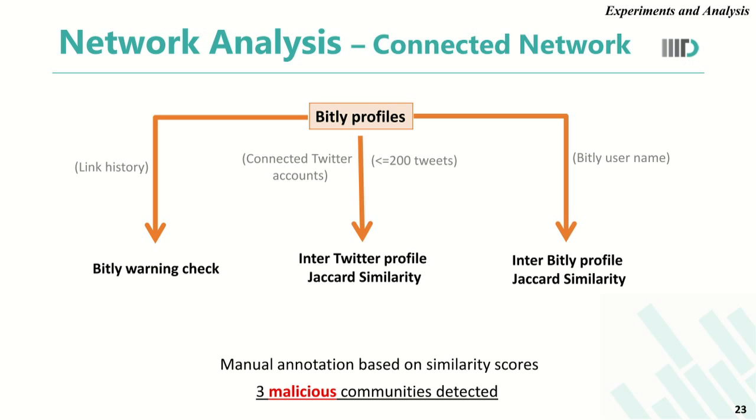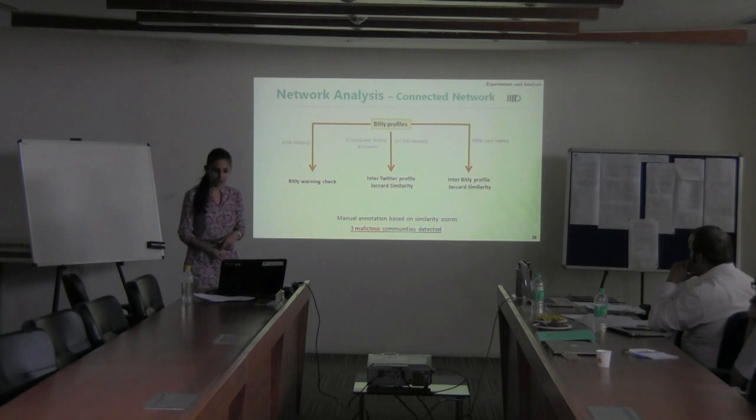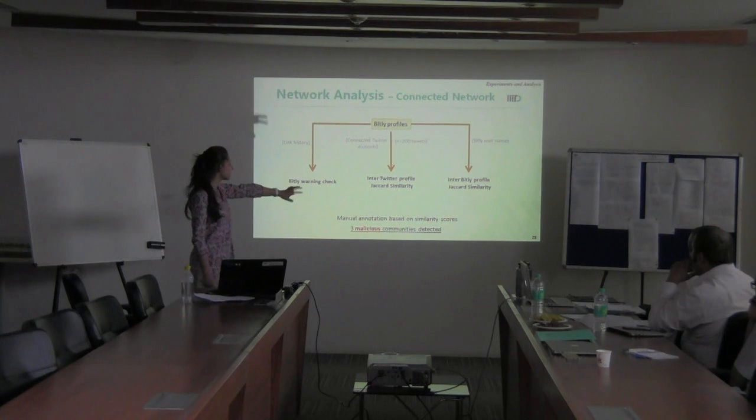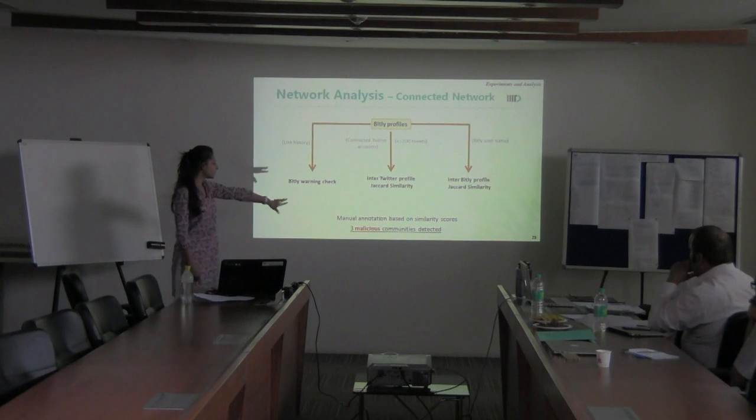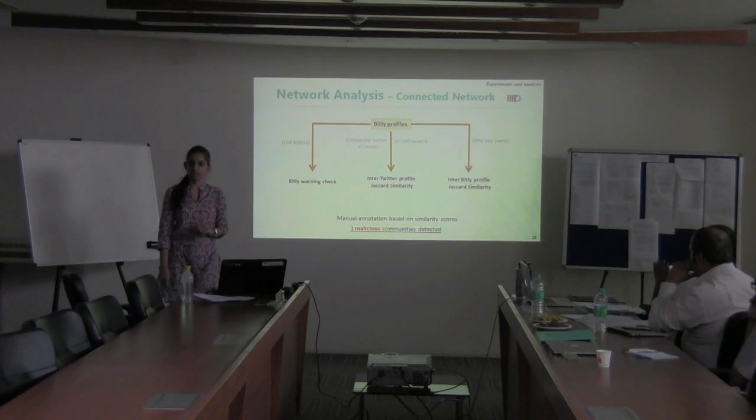That is, if I have a Bitly account A and say n different Twitter accounts connected to that single Bitly account, I wanted to identify the similarity between all those Twitter accounts if it exists. The third-level check that I performed was on the Bitly username. For all these Bitly profiles, I performed an inter-Bitly profile Jaccard similarity to identify if there was some similarity in their usernames also. After doing this experiment and a little manual allocation, I could detect 3 malicious communities that existed in our database.